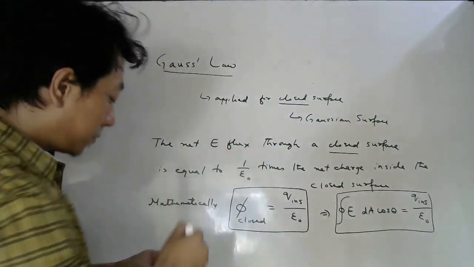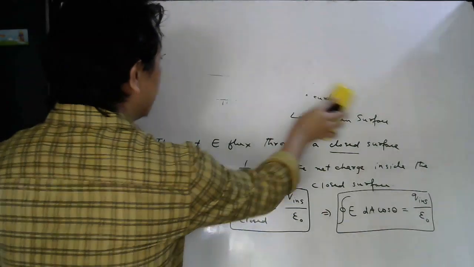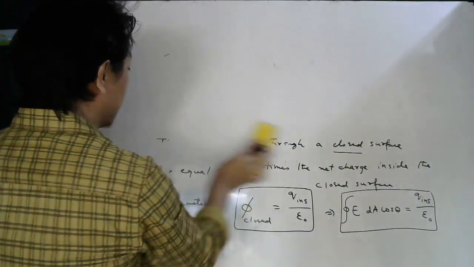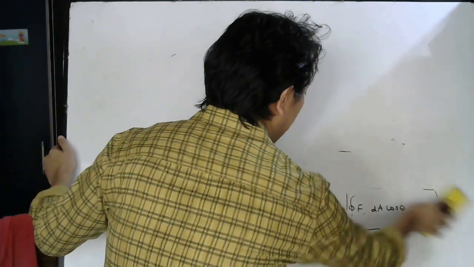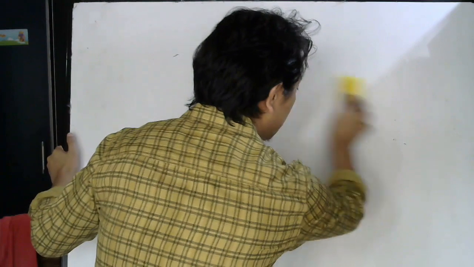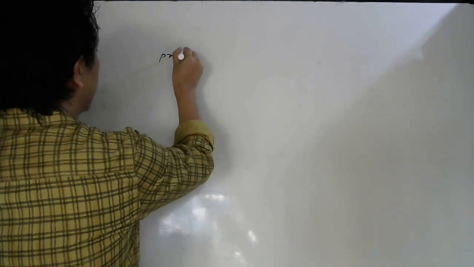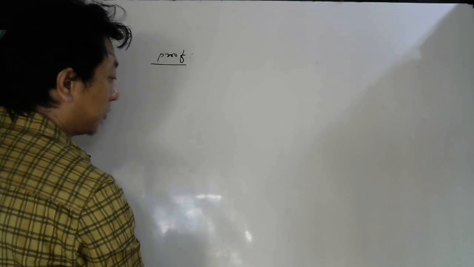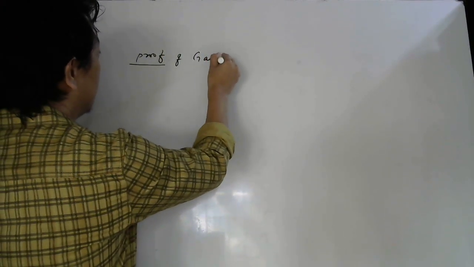Gauss law. Quickly let me prove this. I will prove it in a simple way first. Okay, so first I will give you a very simple proof and then I will tell you, though I have proved it for a simple case, it is true for any case. Okay, so proof. Look carefully. Proof of what? Proof of Gauss law.